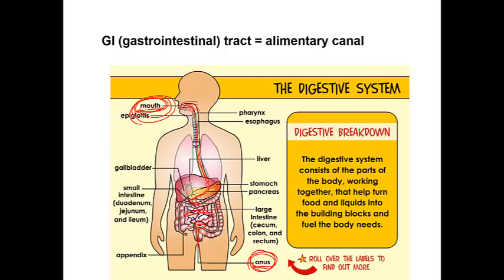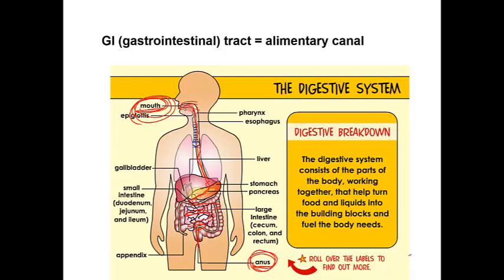So the digestive system helps you get the energy from your food by dividing the food into very small particles that are soluble in water to pass to the body cells.